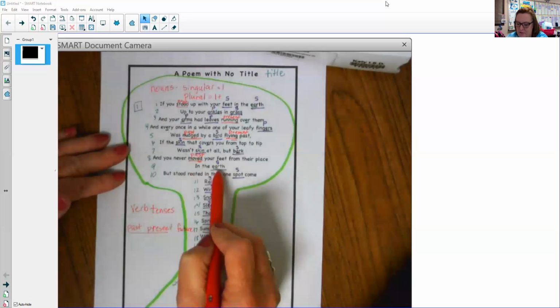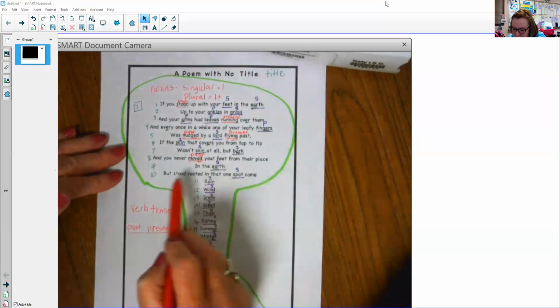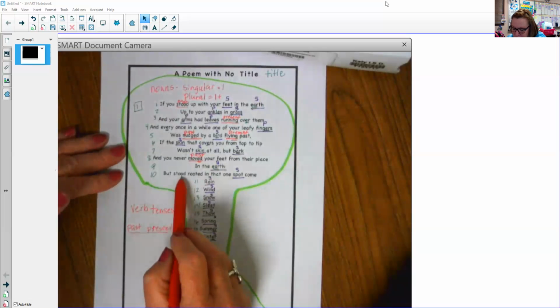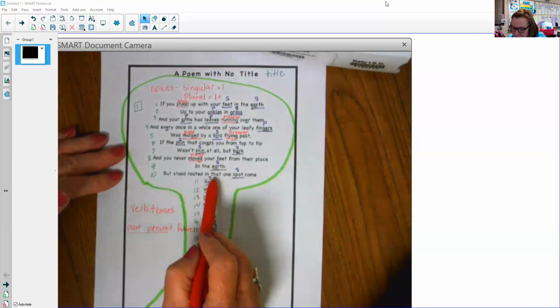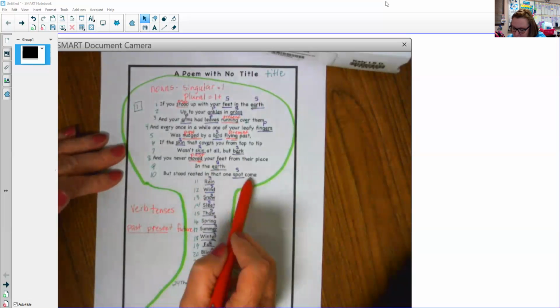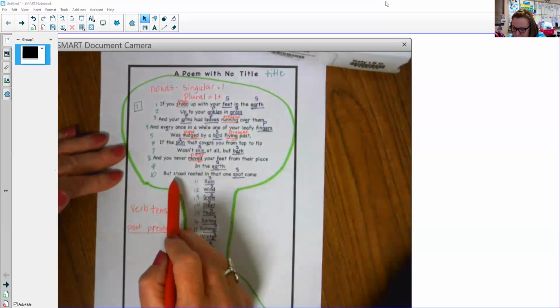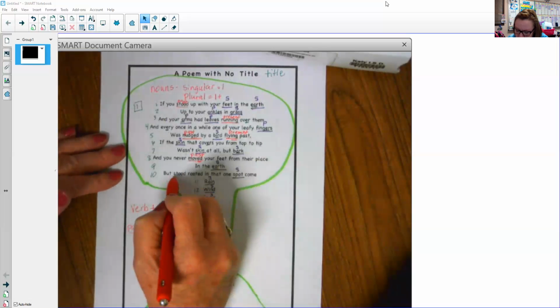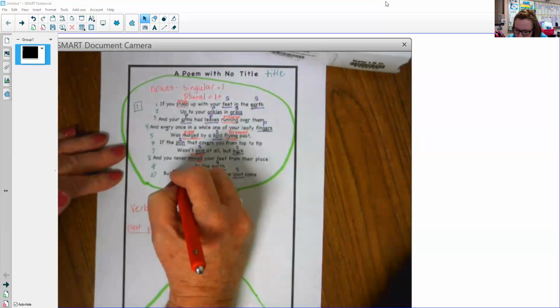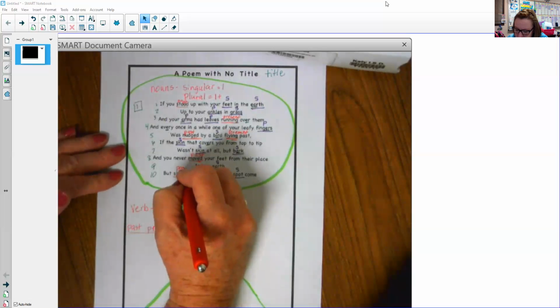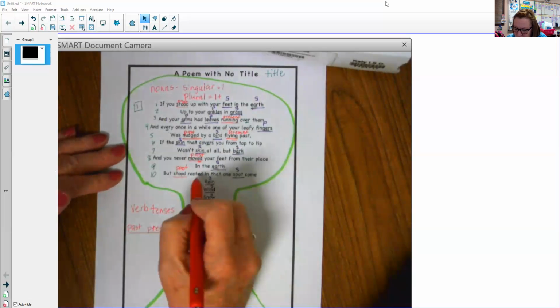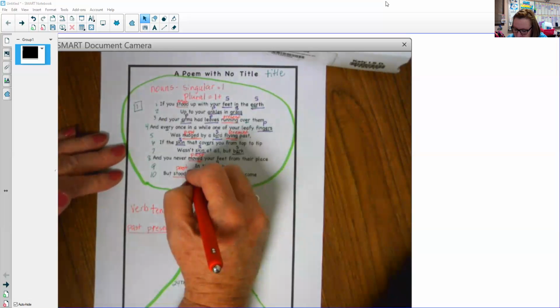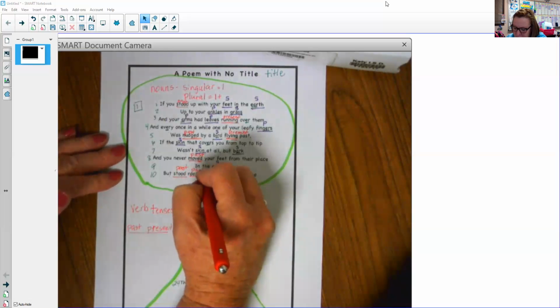In the earth. Line number 9, no verb. Line 10, but stood rooted in that one spot. Stood, rooted. We already looked at stood and said it was a past tense verb. Rooted ends with ED, so that's also past tense.